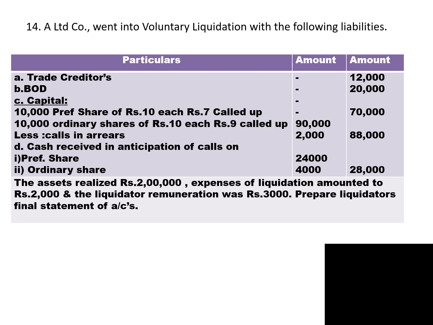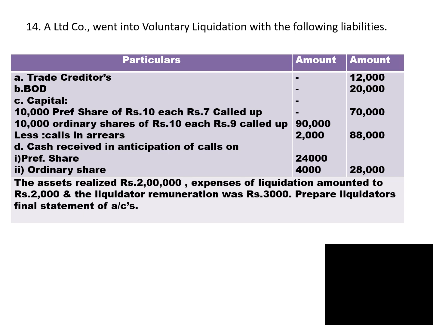So we have 10,000 preference shares of rupees 10 each, 7 called up. So only 7 rupees is called up, 3 rupees is uncalled capital. 10,000 ordinary shares of rupees 10 each, rupees 9 called up, 90,000. Ordinary share is also called equity share capital. So out of 10 rupees face value, 9 rupees is called.